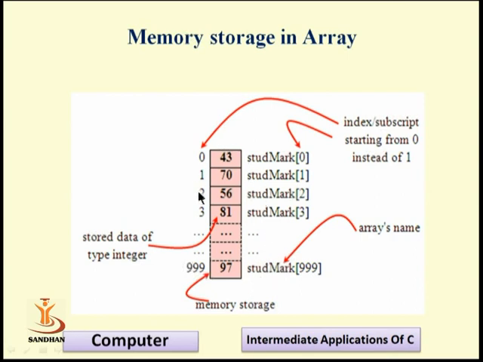This is the part of data, meaning we are storing a number of values here, 1000 elements, and this is the index. An array always starts from 0 and ends at 999, meaning here we have stored 1000 data items, and this is the variable student marks. This is our variable which stores the 43 element here. So this is one memory block of a one dimensional array.